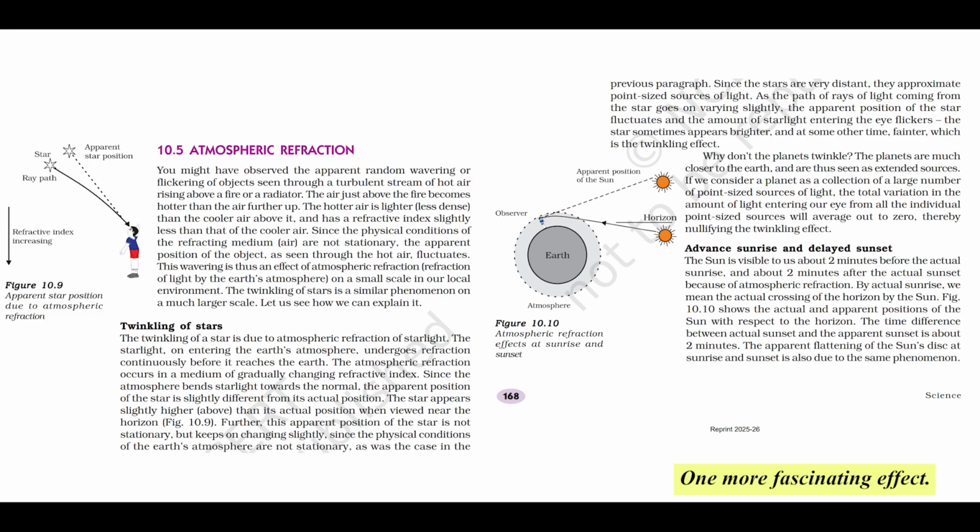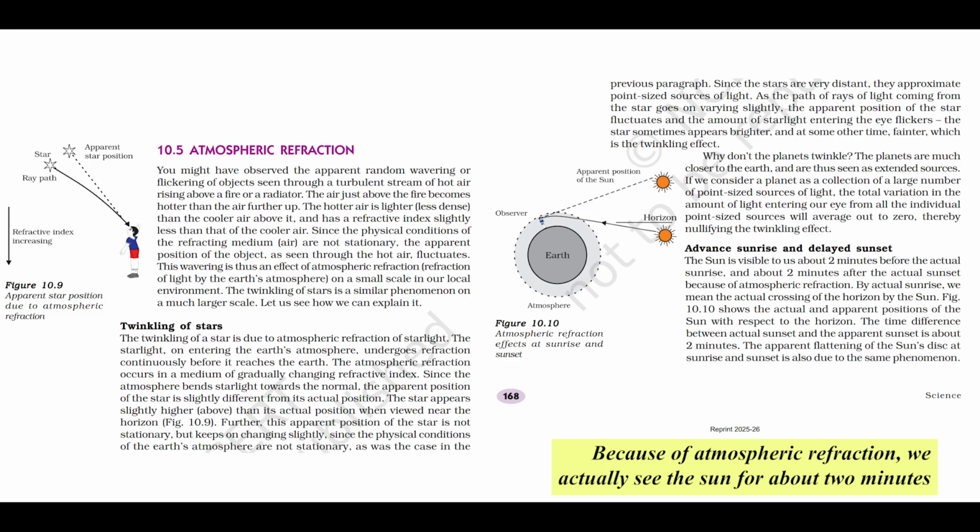Advanced sunrise and delayed sunset. One more fascinating effect. Because of atmospheric refraction, we actually see the sun for about 2 minutes before it physically crosses the horizon at sunrise. And we continue to see it for about 2 minutes after it has physically dipped below the horizon at sunset. Wait, we see the sun when it's not actually there? Technically, yes. Actual sunrise and sunset is when the sun's center crosses the horizon line. But because the atmosphere bends light rays, especially when light comes in at a shallow angle near the horizon, sunlight bends around the curve of the Earth and reaches our eyes even when the sun itself is still slightly below the horizon.